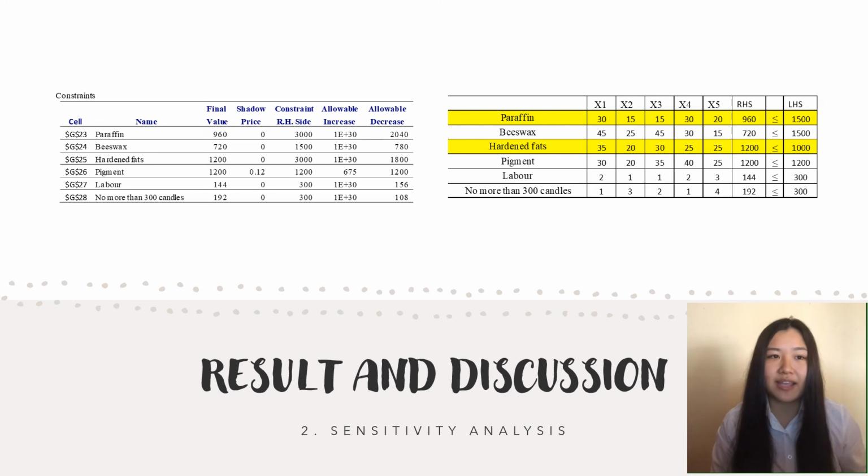So actually we find from the above figure that some constraints could decrease their quantity values without changing the model's sensitivity. So we agree to decrease the quantity values of certain constraints, which are paraffin and hardened fats. The allowable decrease of paraffin is 2040 grams and hardened fats is 1080. So we change the quantity of the paraffin constraint from 3000 grams to 1500 grams, and for hardened fats we change from 1500 grams to 1000 grams. In the meantime the solution stays the same.